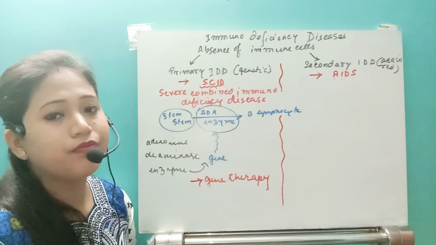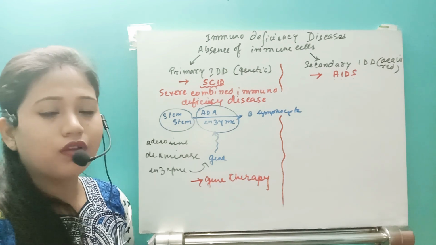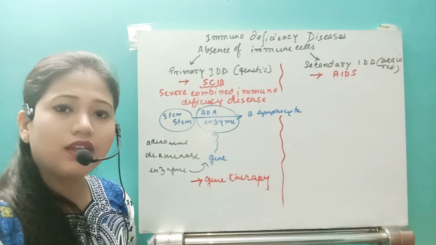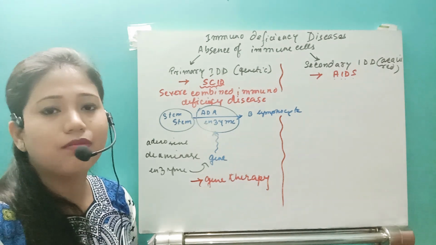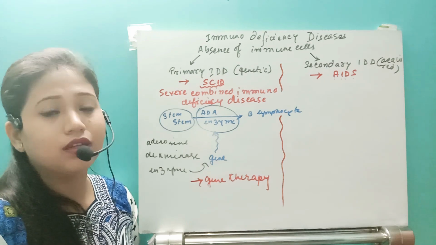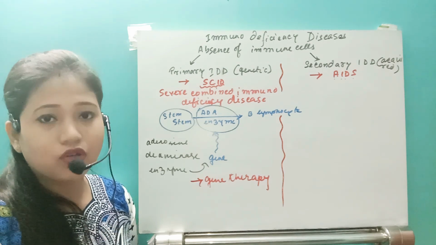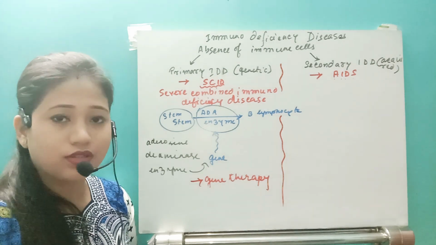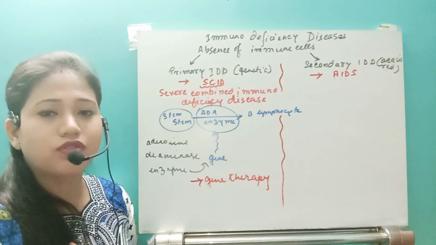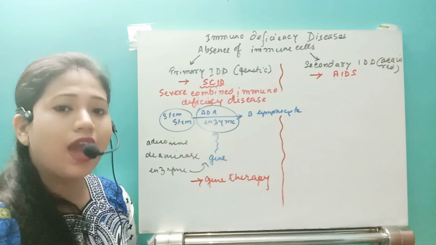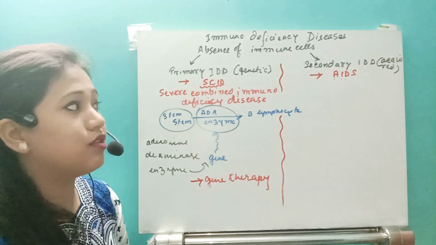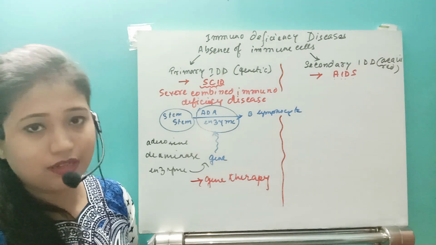So what happened that first of all, in this secondary type of immunodeficiency disease, the individual will be born with the B and T cells. But in this lifetime, maybe due to the action of some foreign particle or some pathogen, or maybe in any condition, those foreign particles have entered and that individual suffers from that disease, that is secondary immunodeficiency disease, right?